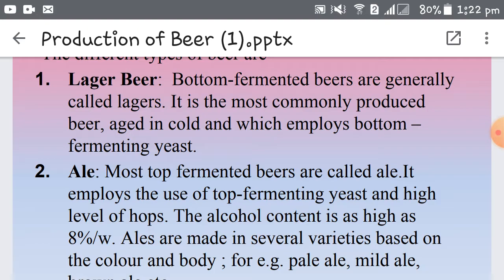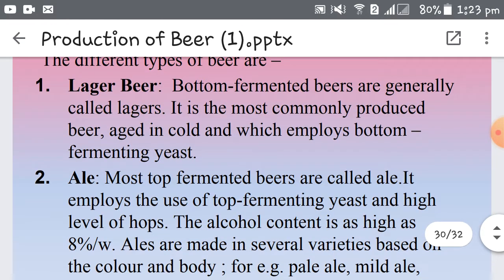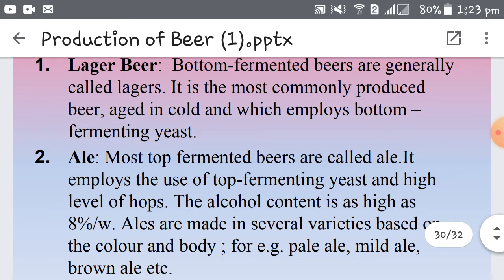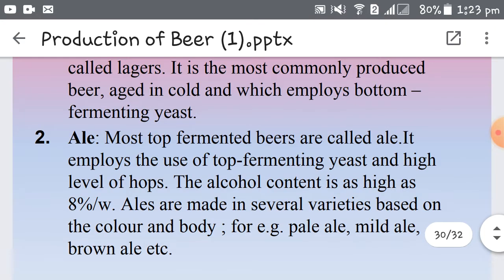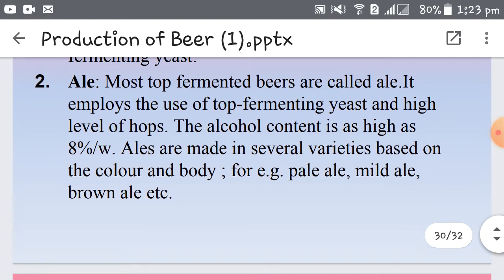Number one, lager beer. The production which we studied now, that is lager beer production. Lager beer productions generally use bottom fermenting. They are bottom fermented beers because they use bottom fermenting yeast. Right. So bottom fermented beers are generally called as lager beers. This is the most commonly produced beer, which is aged in cold condition. Aging is done in cold condition, say 3 to 5 degrees Celsius, and they use bottom fermenting yeast.